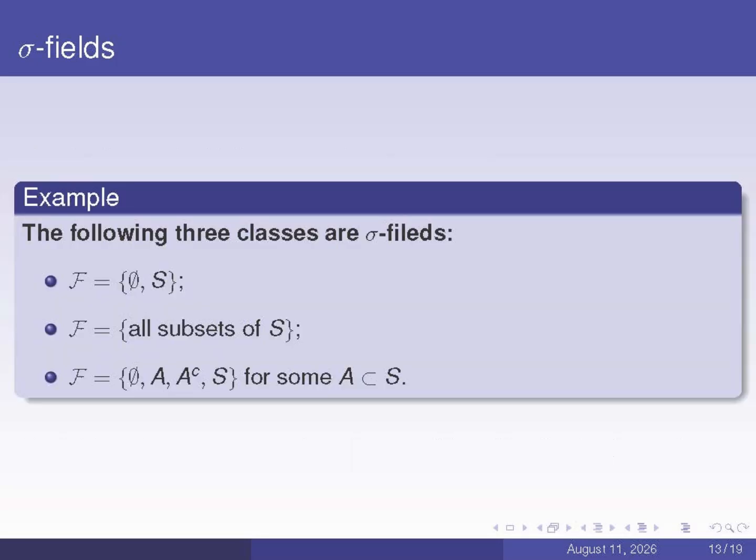This example presents three collections F that constitute sigma fields. That is, they satisfy the three conditions in the definition, which should be straightforward to verify.